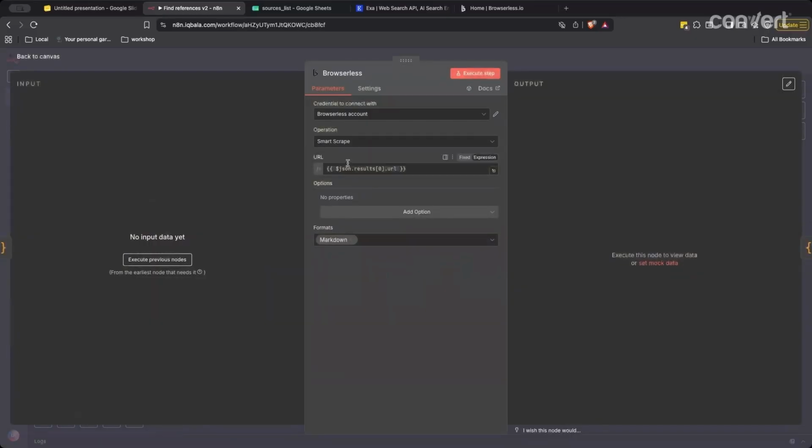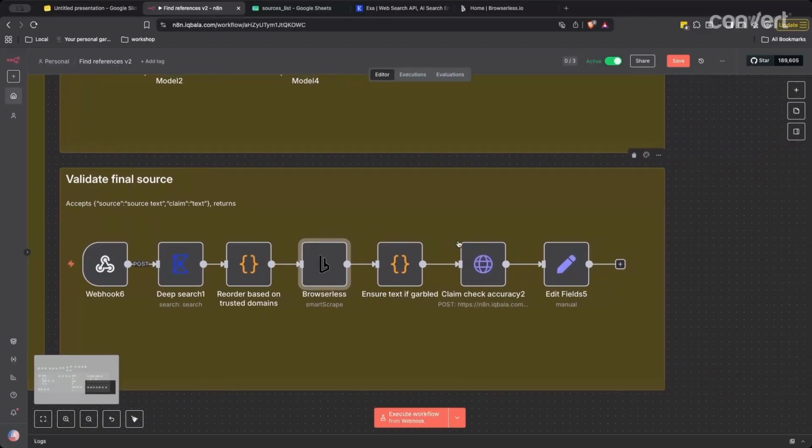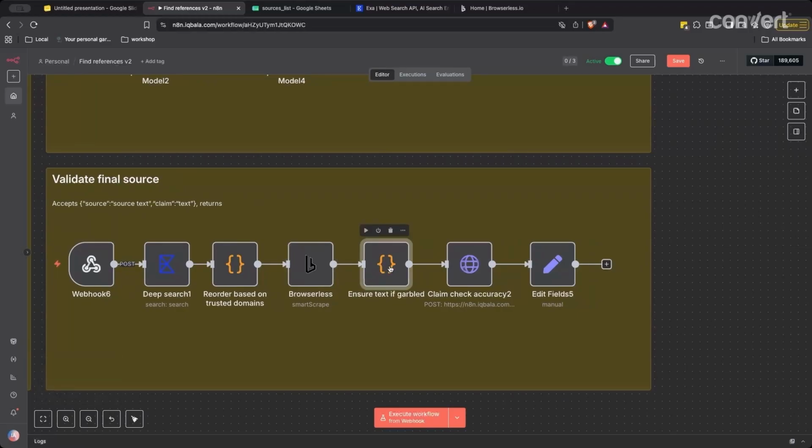And this browserless step takes the most trusted source and scrapes that page for the content. Then this text garbled check just checks whether or not the text is readable, because we're going to be scraping PDFs sometimes and the PDF is not readable.